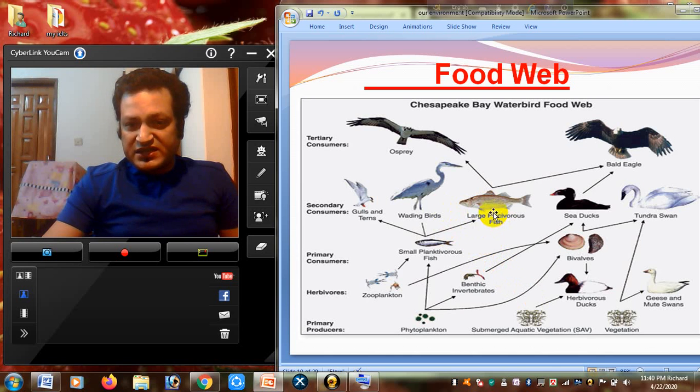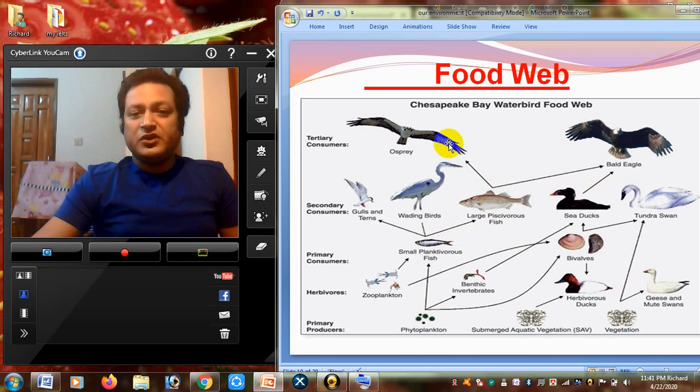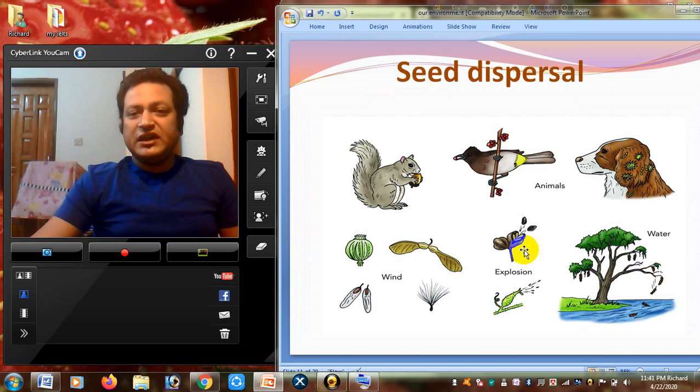This is a fish, this is a small fish, and this is zooplankton. Zooplankton or phytoplankton is the smallest of small animals. It is eaten by the small fish, and the small fish is eaten by the large fish, and the large fish is eaten by the eagle or any kind of predatory birds. So this is the food web.